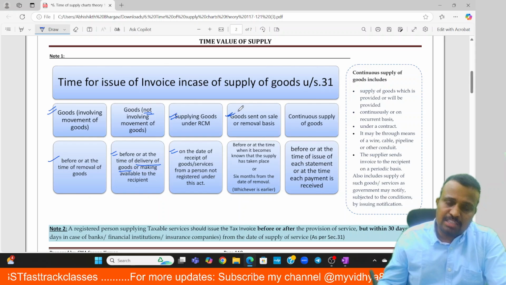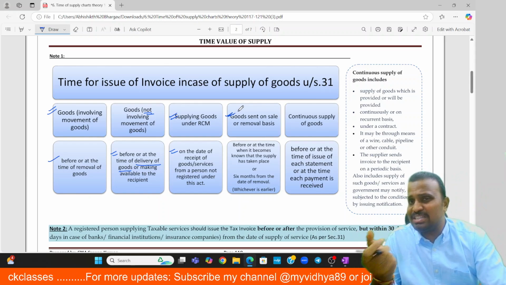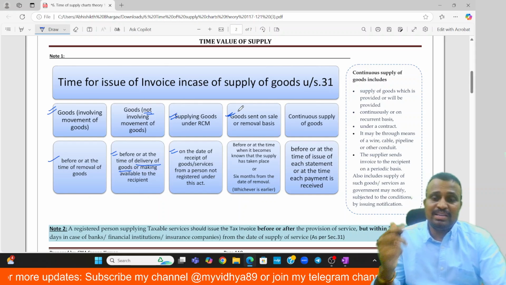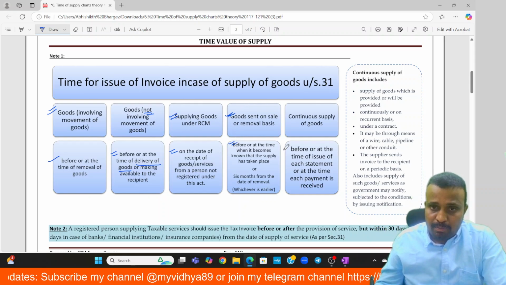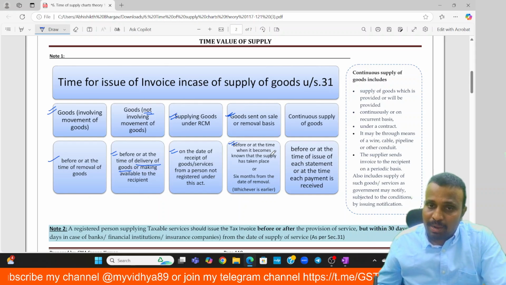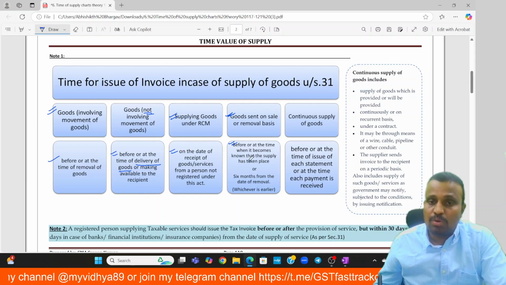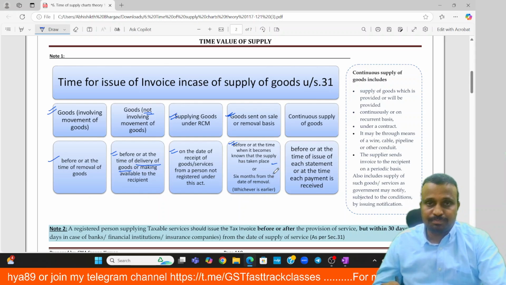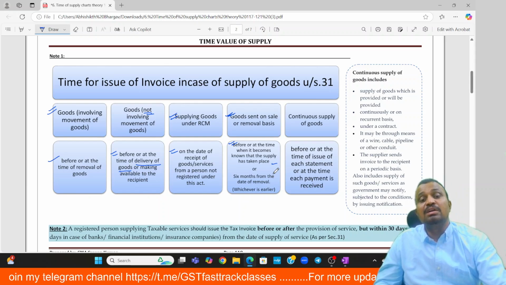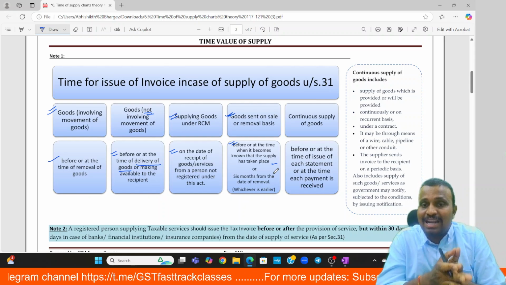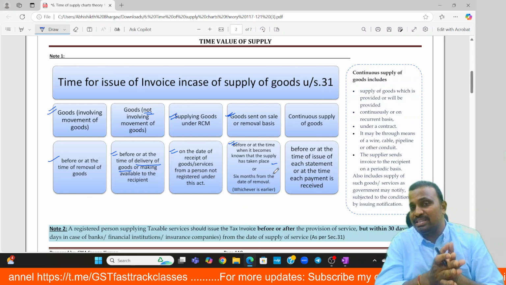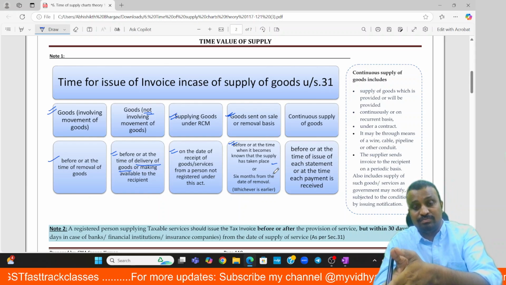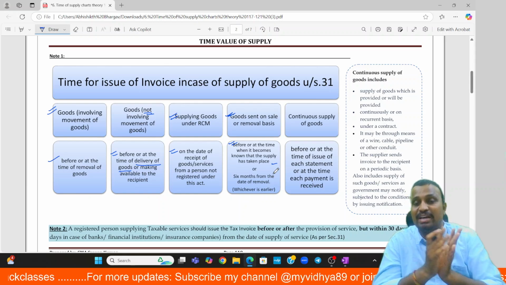And here the special case is goods sent on sale or approval basis, or sale or removal basis. The time of supply is on or before the date when it becomes known that the supply has taken place, or 6 months from the date of approval. That is simply the date on which the transaction is deemed to be a sale, or 6 months from the date of removal from the supplier, whichever is earlier.